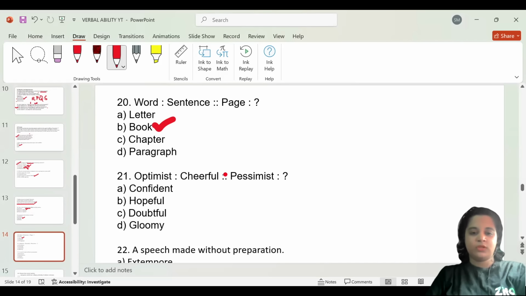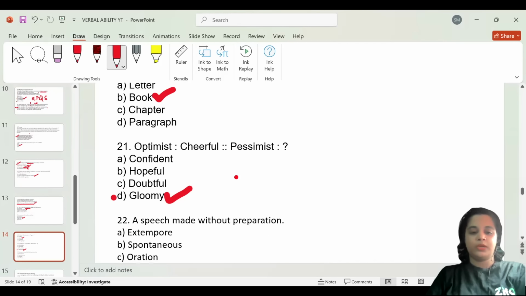Optimist is to cheerful, so as pessimist is to. If an optimist is going to be cheerful all the time, then a pessimist, who is an optimist who thinks positively? A pessimist thinks negatively. So it's not confident, it's not hopeful, it's not doubtful either, but instead the correct answer would be option D, which is gloomy. An optimist is cheerful, whereas a pessimist is gloomy.